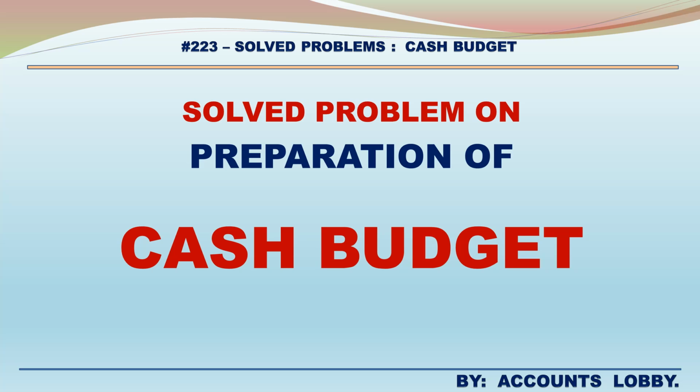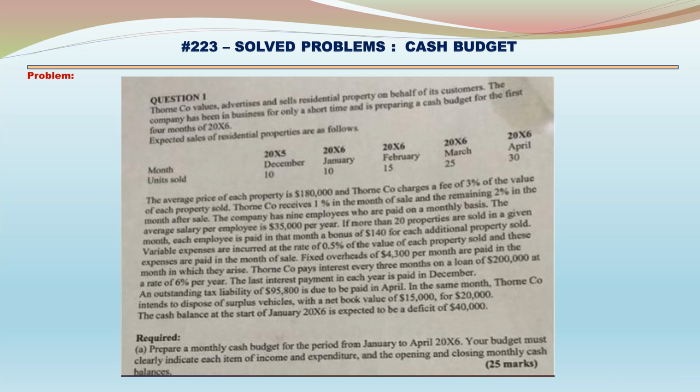Solved problem on the preparation of cash budget. Problem. Thomco values, advertises, and sells residential property on behalf of its customers. The company has been in business for only a short time and is preparing a cash budget for the first 4 months. Expected sales of residential properties are as follows.